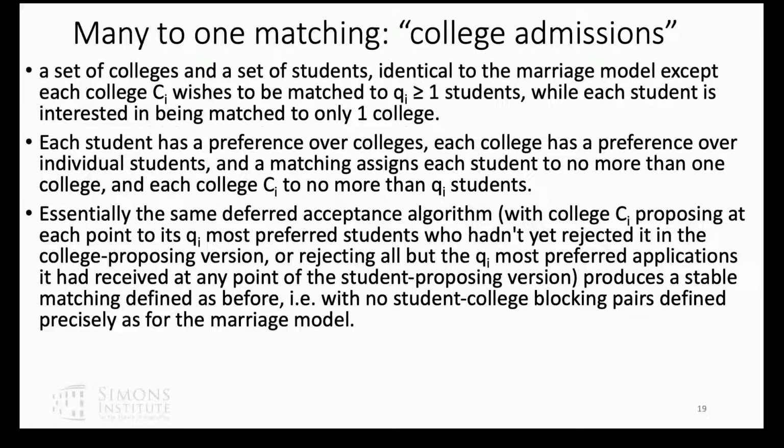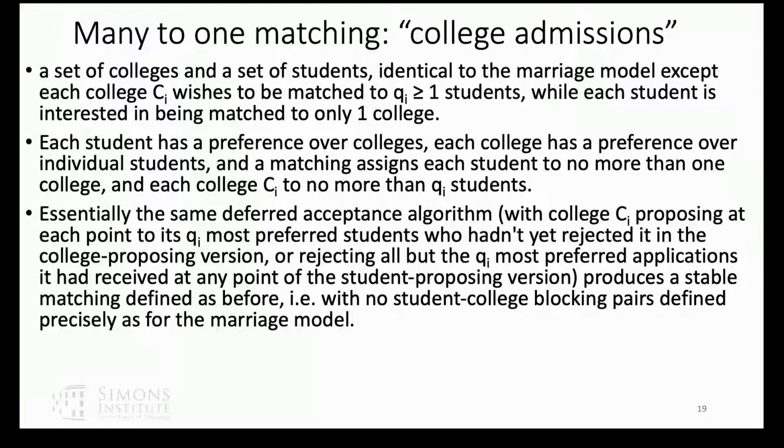Now let me generalize just a little bit, as Gale and Shapley did, to many-to-one matching. They called it the college admissions problem. We're going to have a set of colleges and students, just like in the marriage model, except that each college has a quota. College i has a quota q_i of students, so college i could have room for 1,000 freshmen, while each student is interested in being matched to only one college. Students have preferences over colleges, and colleges have preferences over individual students, and matchings assign each student to no more than one college, and each college to no more than their quota of students.